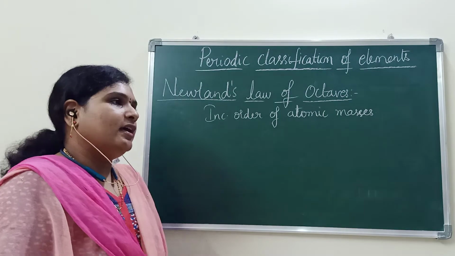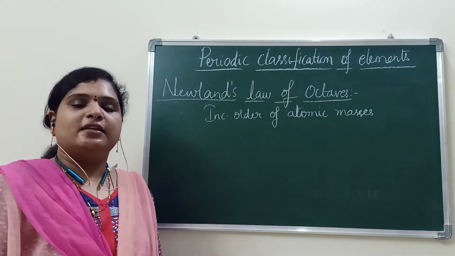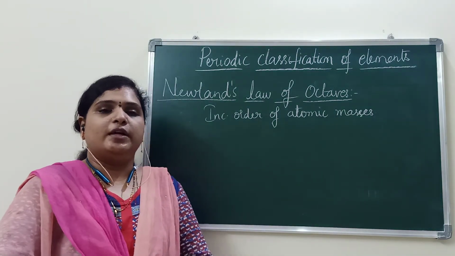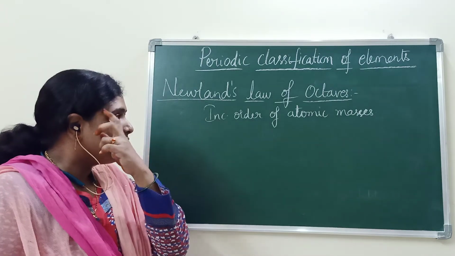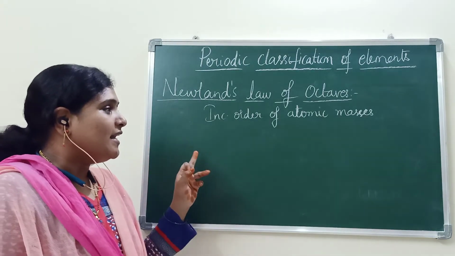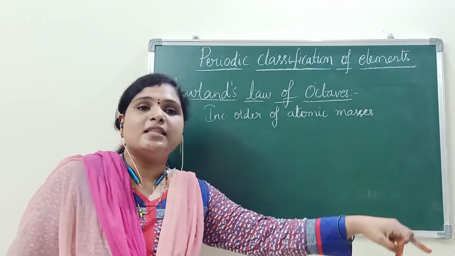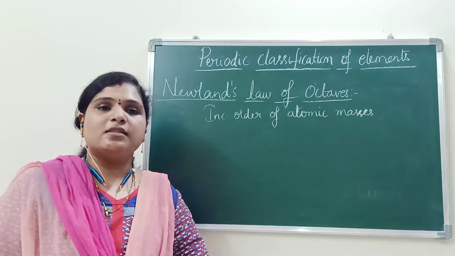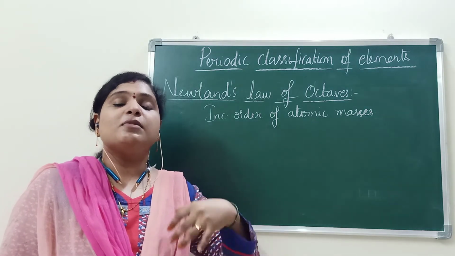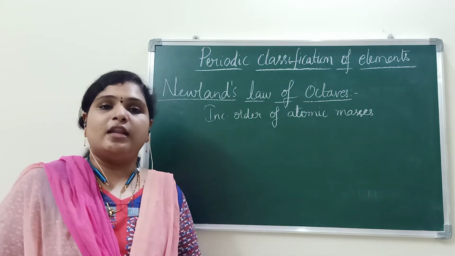After he arranged that, he observed one point. What is that point? There is recurrence in the properties, in the sense that there is similarity in the property of the elements.